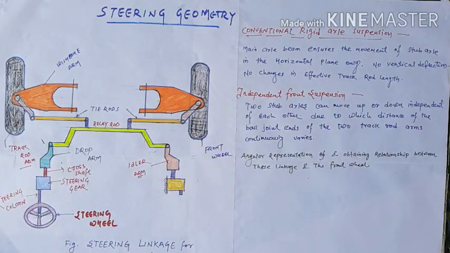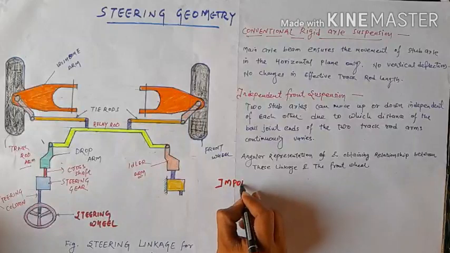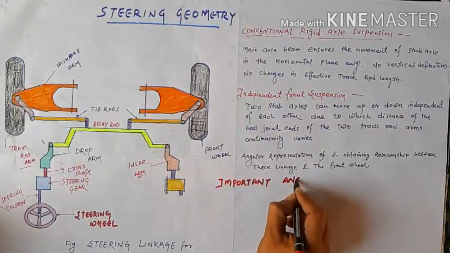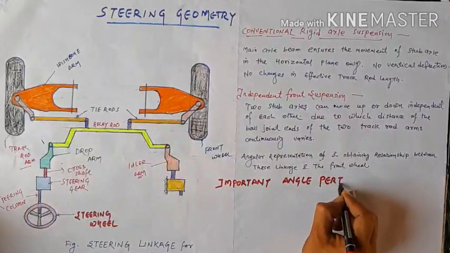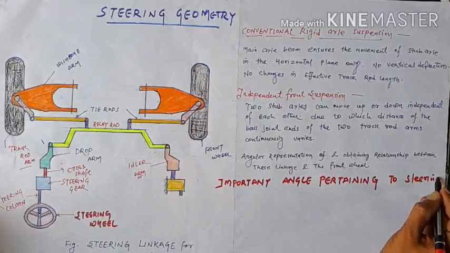So there are different types of angles. First we should know an important thing: there are 5 common geometries or terms used in this steering system. The important angles pertaining to steering geometry are as follows.